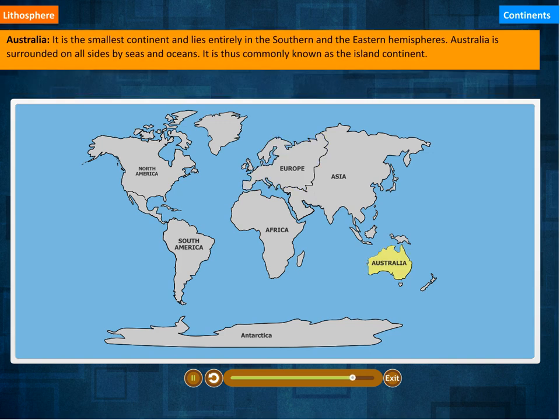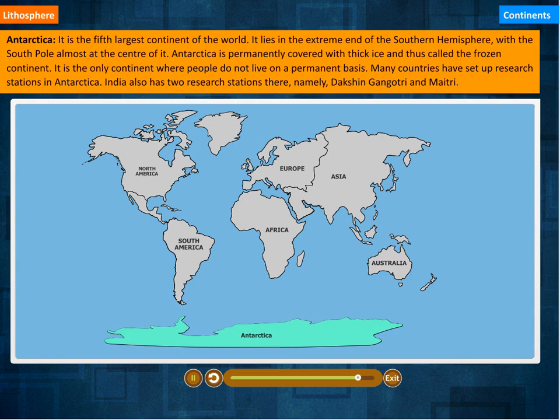Australia. It is the smallest continent and lies entirely in the southern and the eastern hemispheres. Australia is surrounded on all sides by seas and oceans. It is thus commonly known as the island continent.